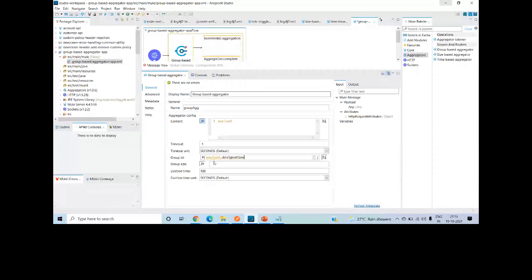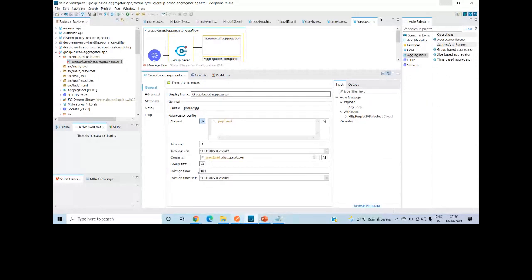I will show that example. Let's consider I have received 10 messages with designation developer. I have aggregated that and sent it to the listener. The listener has processed those messages. Once the message has been released from this group-based aggregator, you cannot send a message with the designation developer for the next 180 seconds. You can change this; you can make it 10 seconds also. But the default is 180.